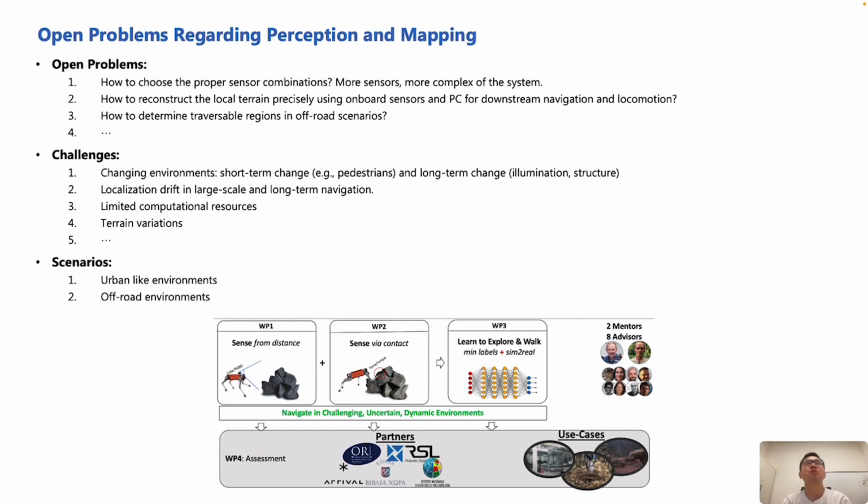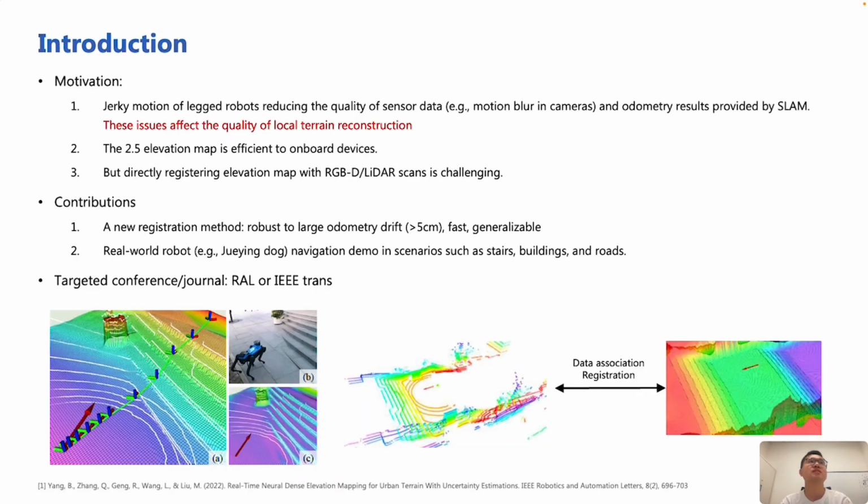And solving these problems will induce several challenges, like changing environments, including long-term change or short-term change, or localization drift in large-scale or long-term navigation, limited computational resources, terrain variation, and so on. In the first 6 months, I will focus on the reconstruction problem of local terrain. And the key motivation is very straightforward.